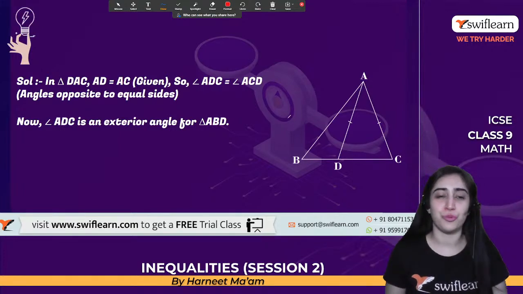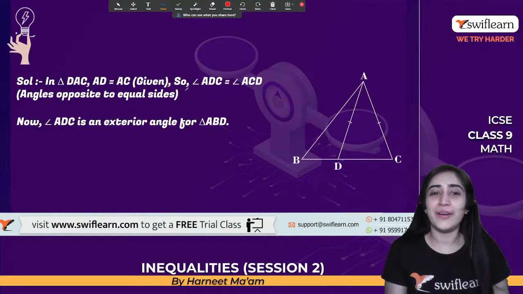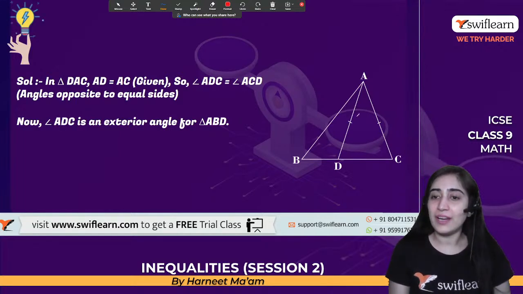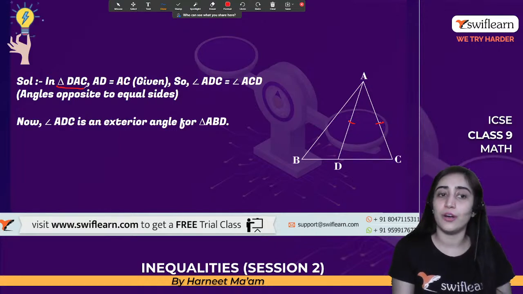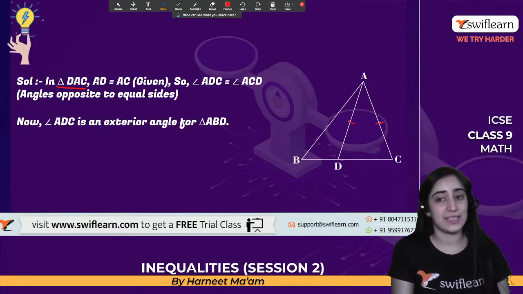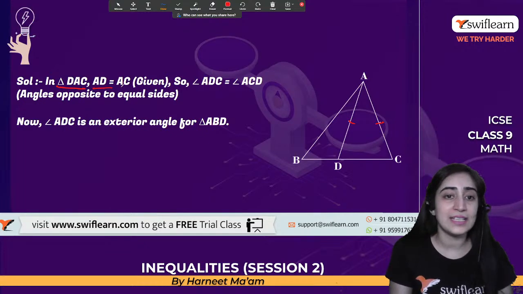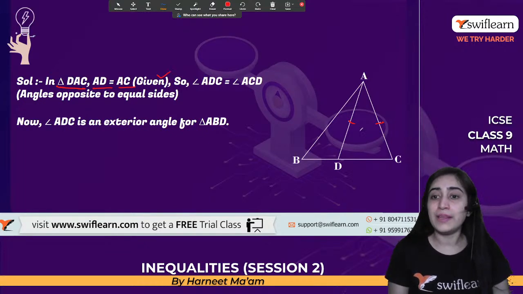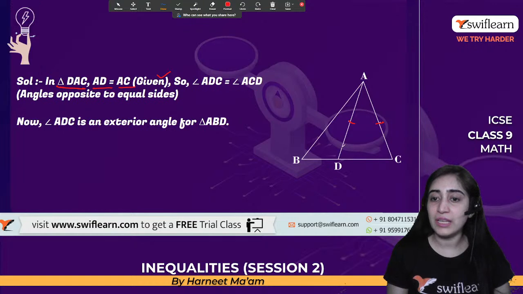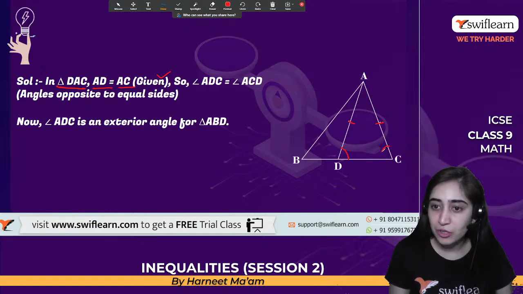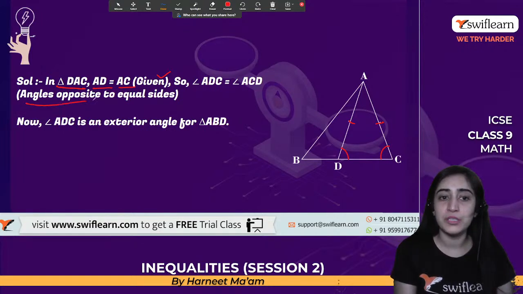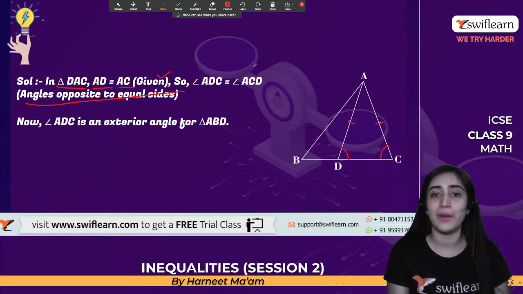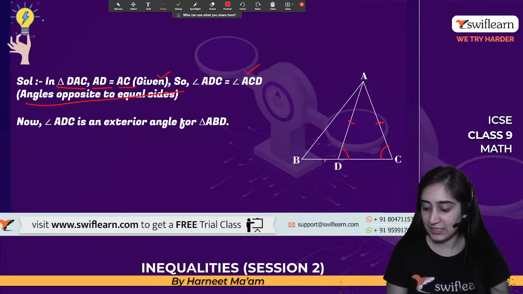Now it says in a triangle, these two sides are given as equal. So let us consider the sides of the triangle, AD and AC. It's given that AD is equal to AC. When these two sides are equal, what does that mean? The opposite angles are also equal. We know the angles opposite to equal sides are equal. So by this, angle ADC will be equal to angle ACD.